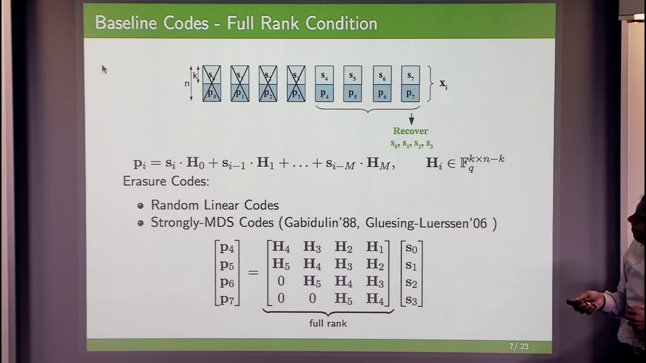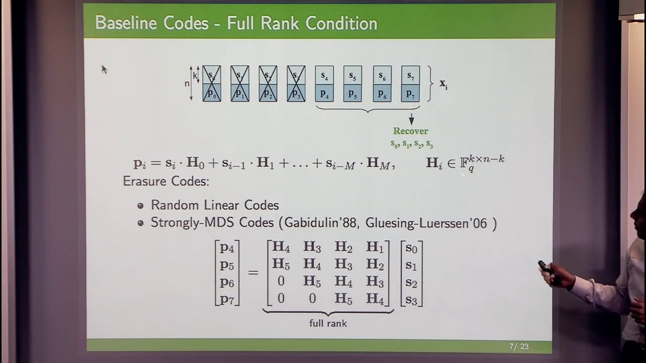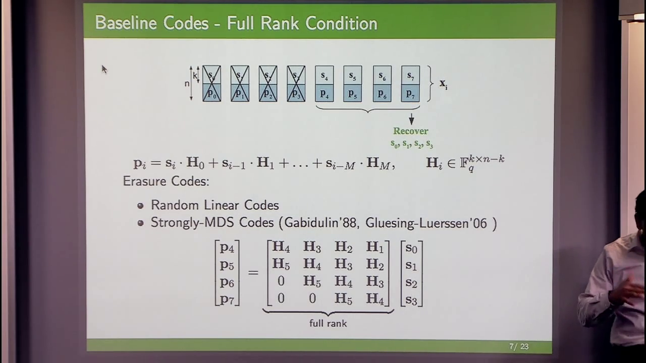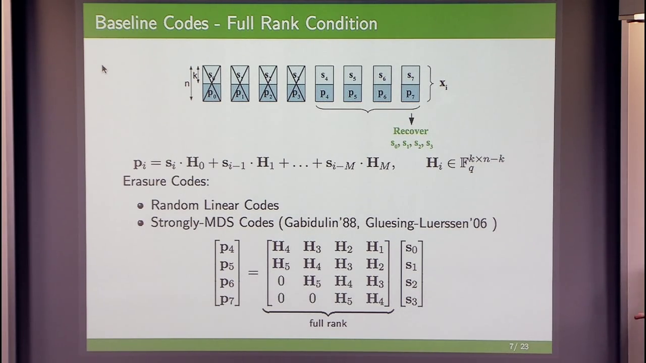Okay? So if the coefficients of these H matrices, which have these dimensions, are selected at random, we get random linear codes where such full rank property is satisfied with high probability. There are also deterministic constructions, such as strongly MDS codes, which are convolutional counterparts of block MDS codes, that guarantee this full rank condition in a certain window of interest. But the main point here is that when we think of parities as providing equations involving source symbols, everything has to be recovered simultaneously.